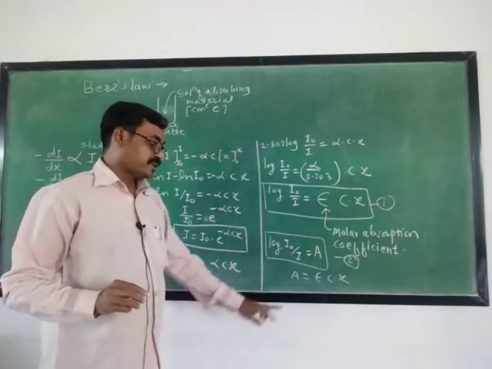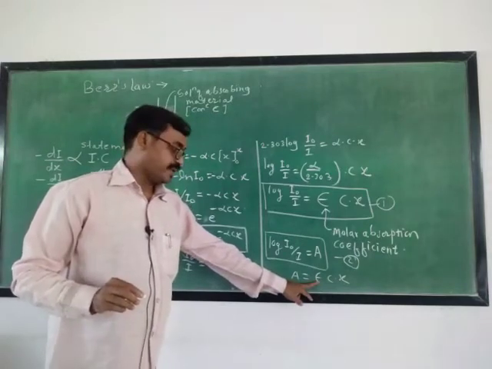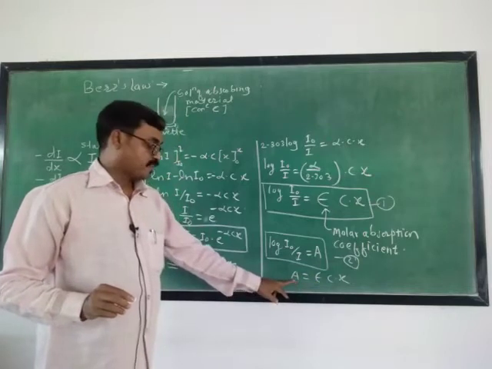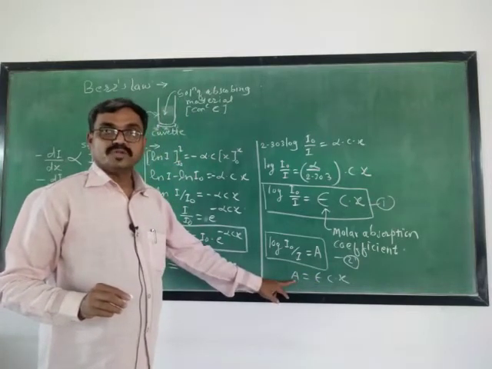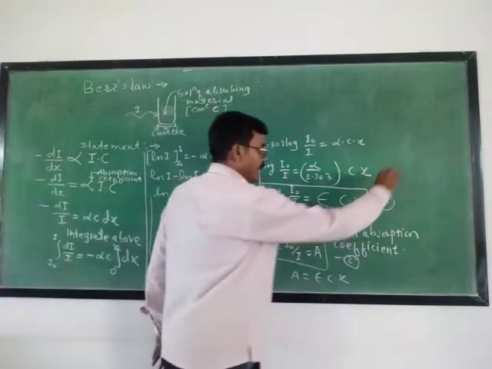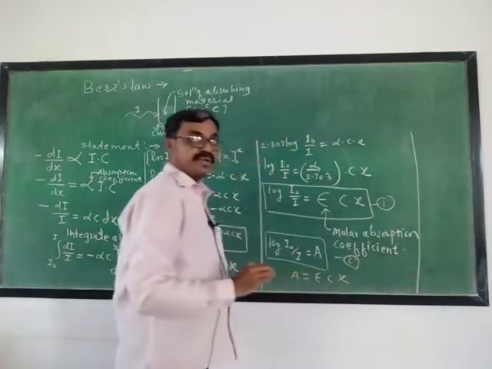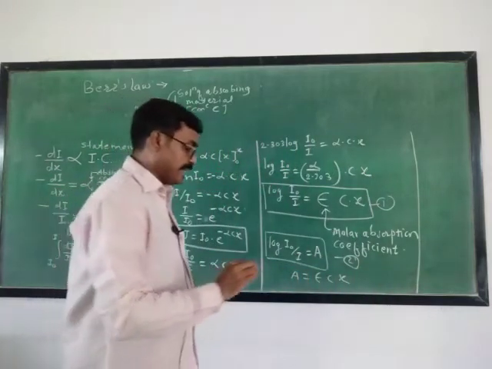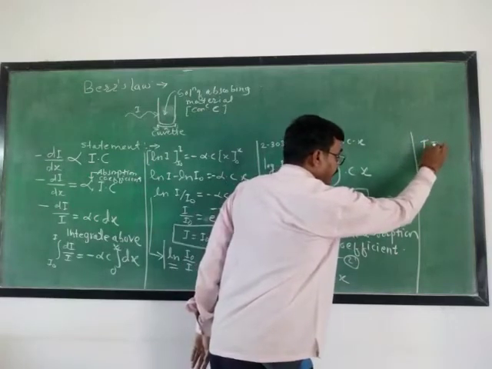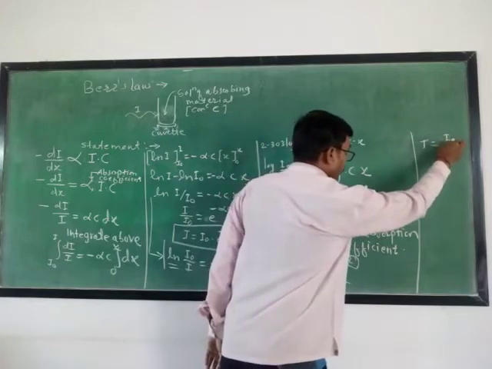Now from these two equations we may write A equals epsilon Cx. Here this epsilon, the molar absorption coefficient, is related to the absorbance of the solution, and further we know that this absorbance is related to the transmittance of the solution, and the transmittance is T, and T equals I upon I0.